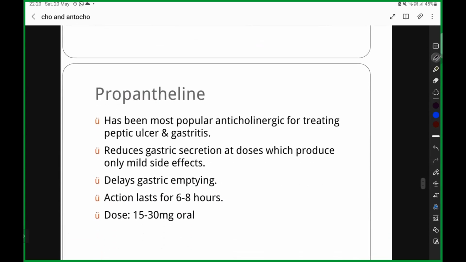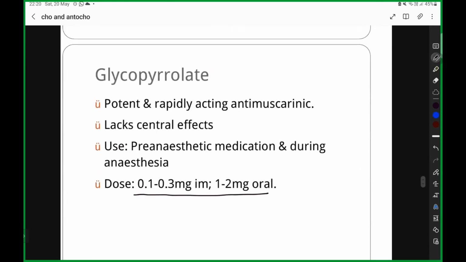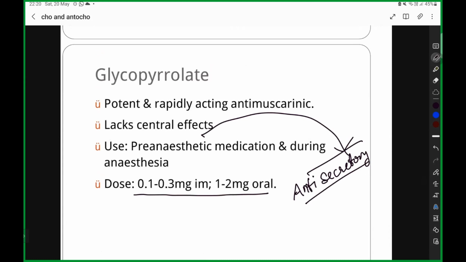Then you have this propantheline. What is propantheline? Now, glycopyrrolate and propantheline, they are all anti-secretory, anti-spasmodic. So your glycopyrrolate has a main anti-secretory function, and that is the reason why you are going to give it as a pre-anesthetic medication.